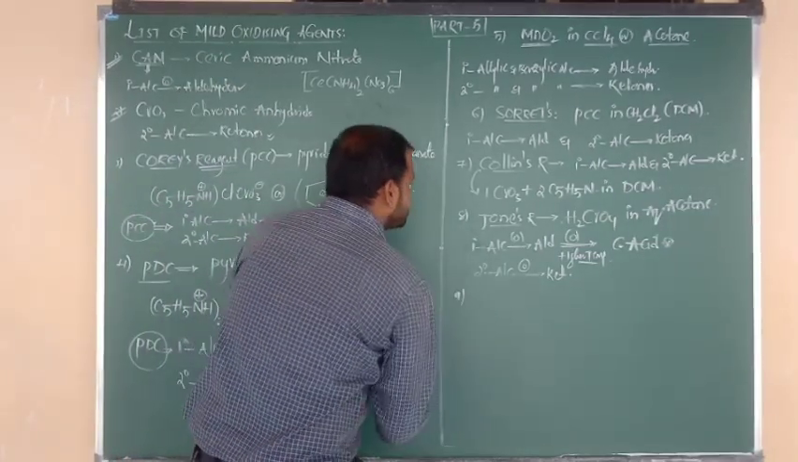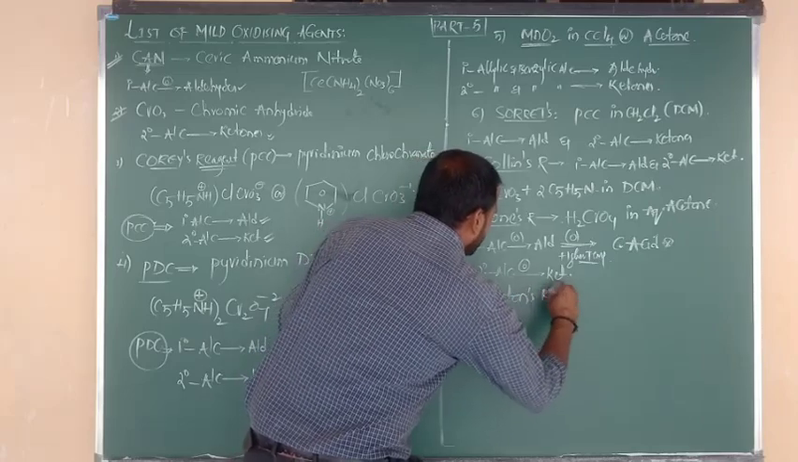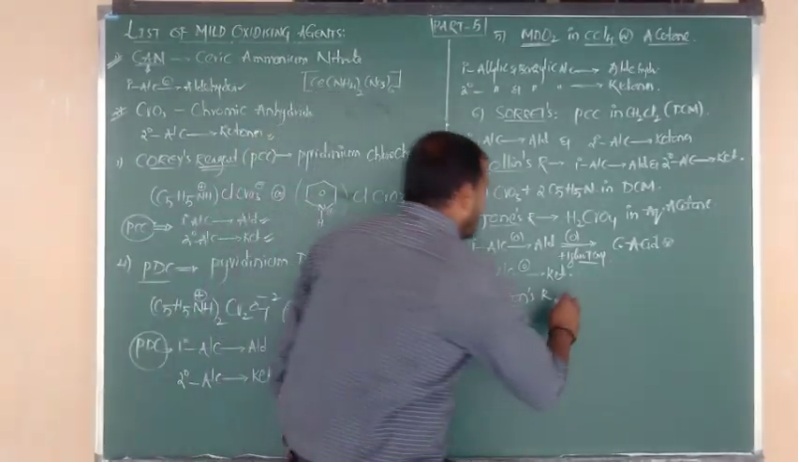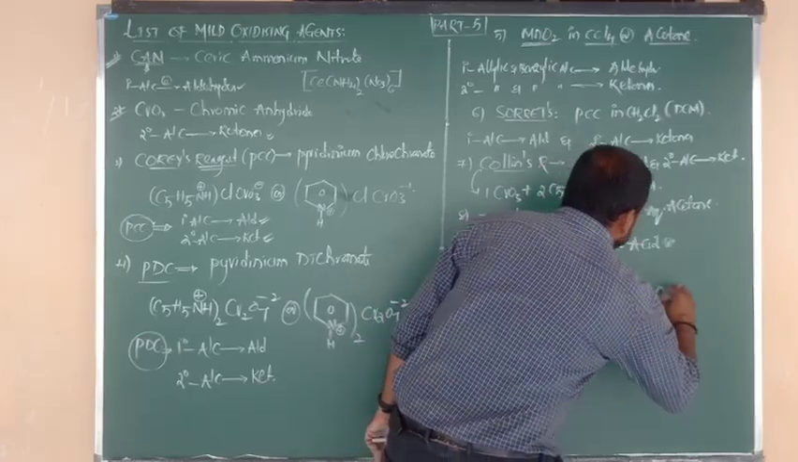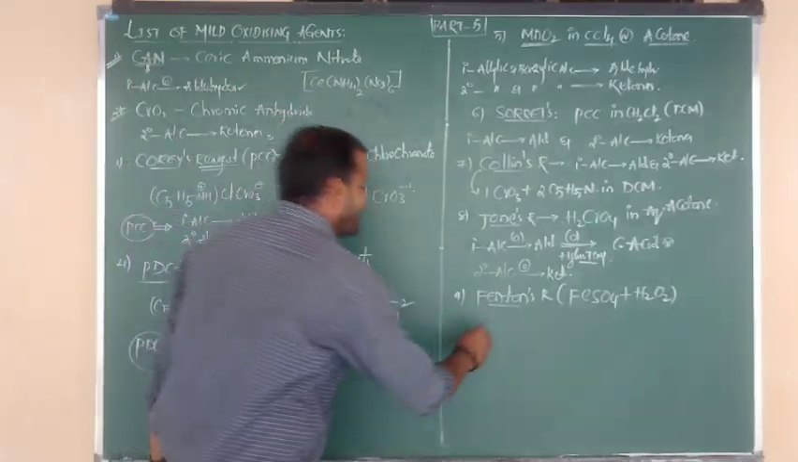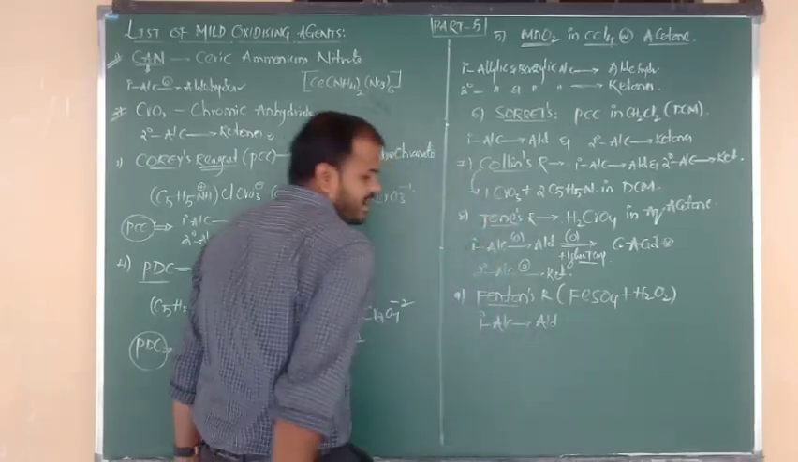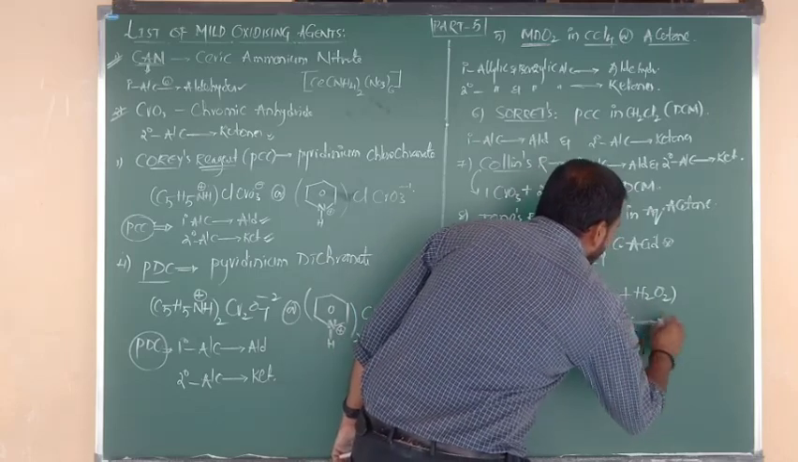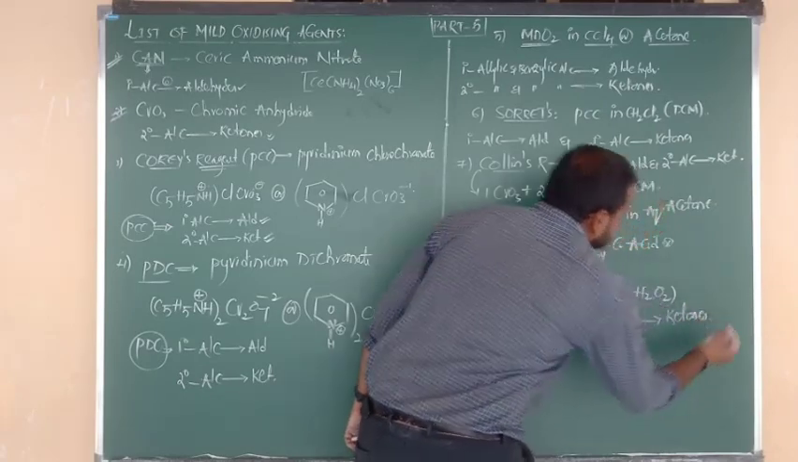Good. Next reagent is Fenton's reagent. What is the formula of Fenton's reagent? Fe is the first letter. Ferrous sulfate, FeSO4, plus hydrogen peroxide. The mixture of ferrous sulfate plus hydrogen peroxide is known as Fenton's reagent. Again the importance is the same. Primary alcohols are oxidized into aldehydes and secondary alcohols are oxidized into ketones.